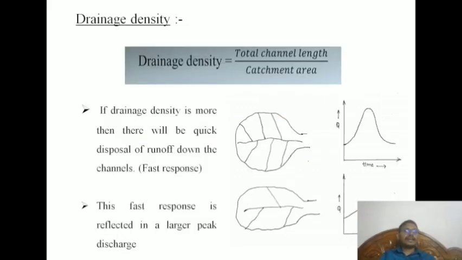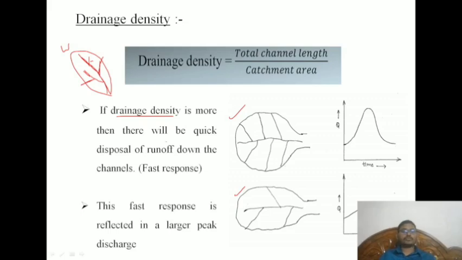Now drainage density. As I mentioned previously, there is a drainage network. This is a watershed, and here there is a river network, with streams like tributaries, sub tributaries, and main streams. This is called the mainstream, these are the tributaries, and these are the sub tributaries. So they mentioned it in two different ways. For example, if drainage density is more, that means density means the number of tributaries or sub tributaries.